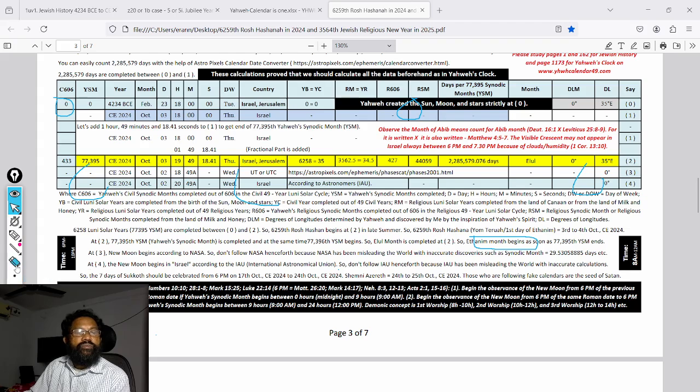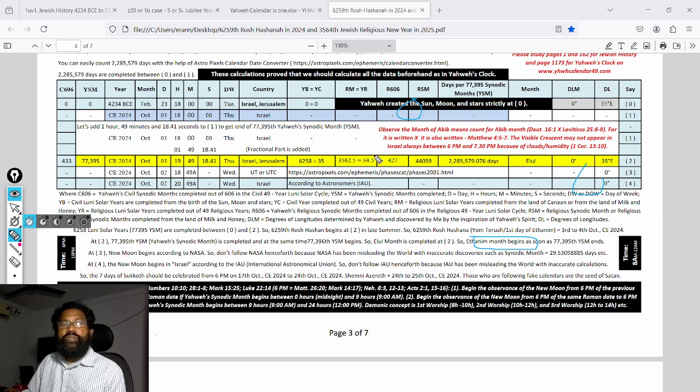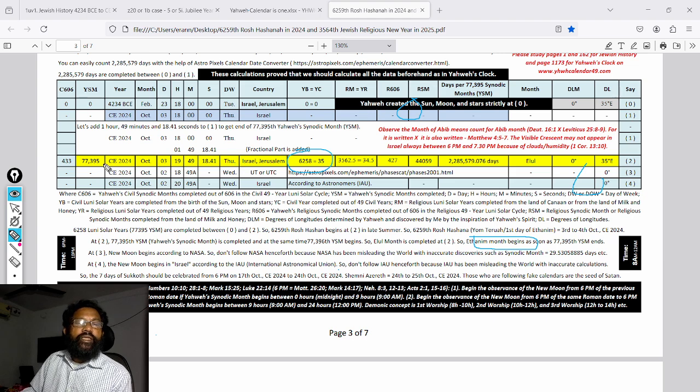See this one, 6258 lunar solar years are completed strictly at 19 hours 49 minutes 18.41 seconds on 3rd October 2024. At that time, 77,395 Yahweh Synodic months are completed.